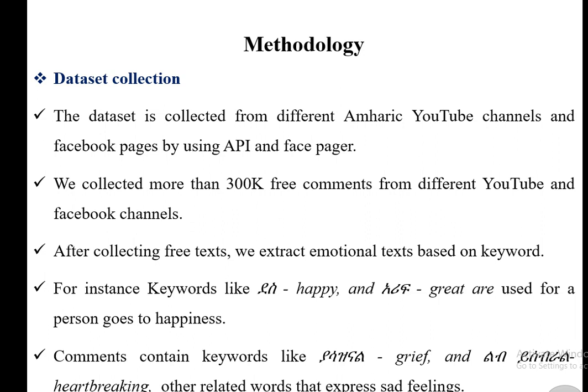For example, in order to extract a happy text, we are going to select some keywords like "ደስ ይላል", "አሪፍ", that means "አሪፍ ነው", "ጥሩ ነው", "በርታ", "ቀጥልበት", "ያስደስታል". Those are keywords used to extract the happy class. That means, in order to categorize comments as happy, those keywords are available. So based on these and other keywords, we are going to extract only emotional texts.